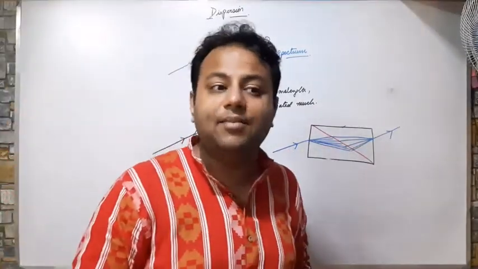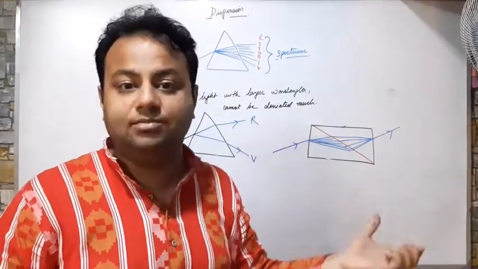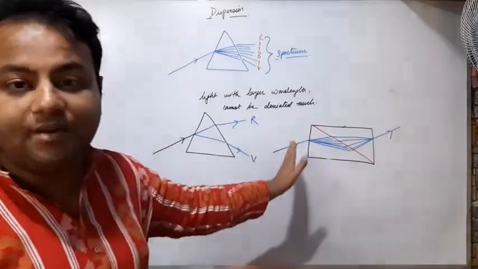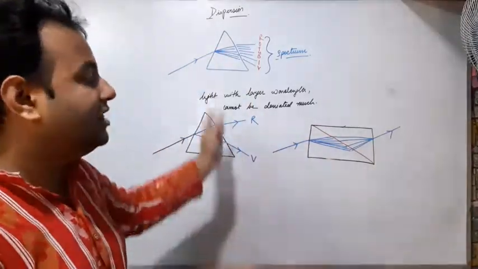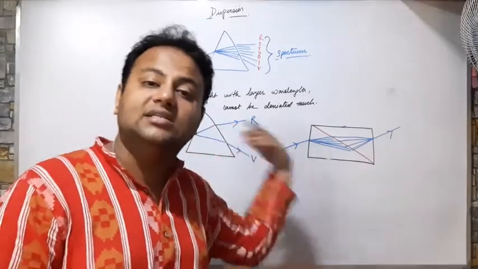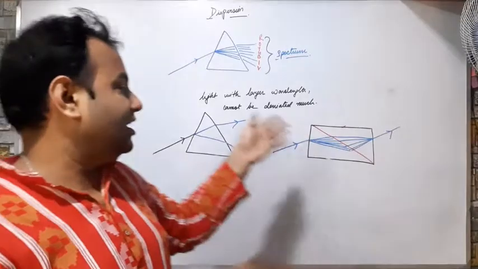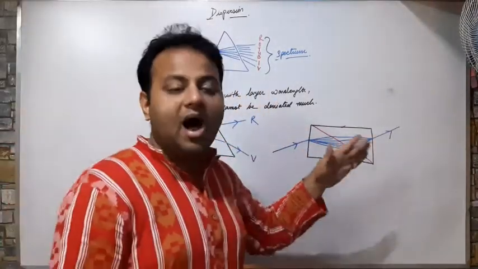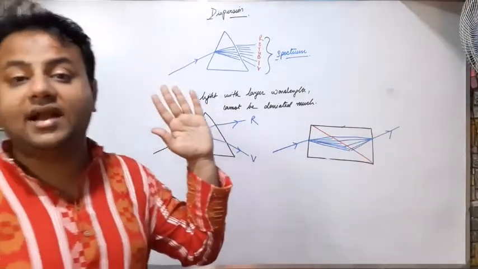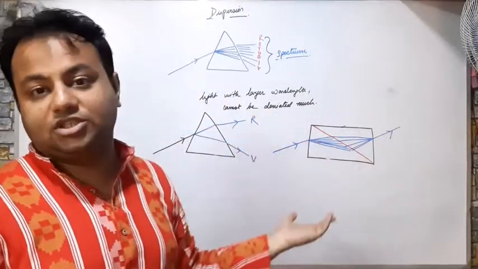A glass slab can be considered as a combination of two glass prisms in which the first prism deviates or breaks down the light into 7 colors, while the other prism recombines the light to get a single ray of light. So in case of a prism, I get a dispersion. In case of glass slab, I only get lateral displacement. No dispersion is seen.